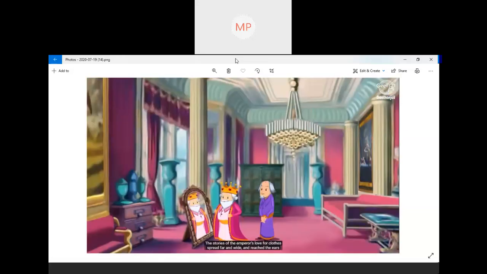The stories of the emperor's love for clothes spread far and wide. So people came to know about the emperor's love for clothes. From all over the world, people came to know about the emperor.